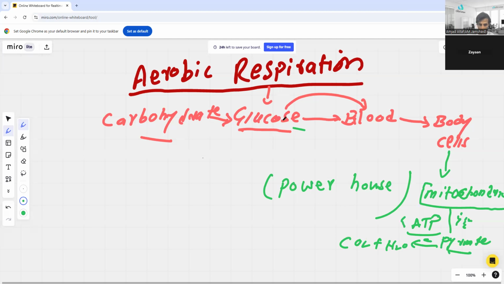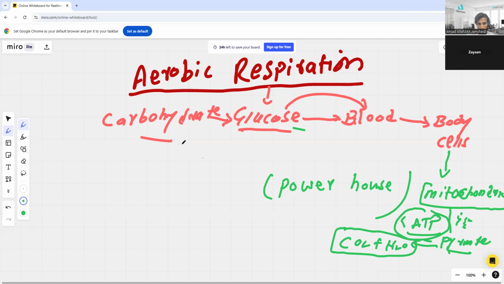So the glucose, which actually started here to be broken down in mitochondria, will be converted into the final products, carbon dioxide and water. And during all this breakdown, the important thing is ATP is produced. Okay, so this is the overall scheme of respiration.